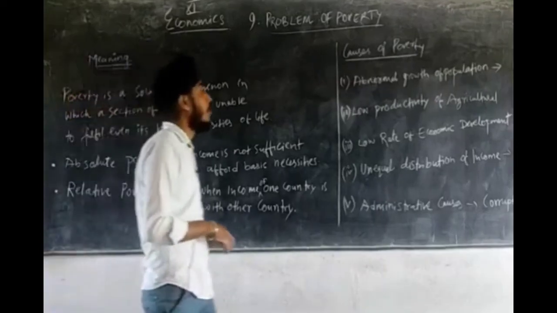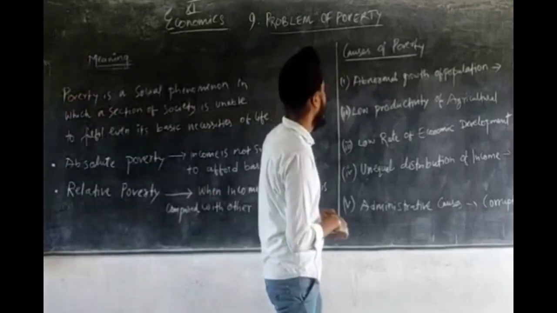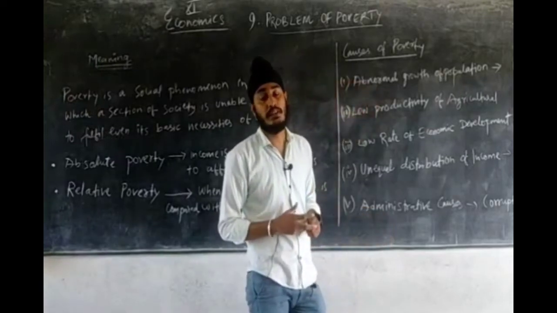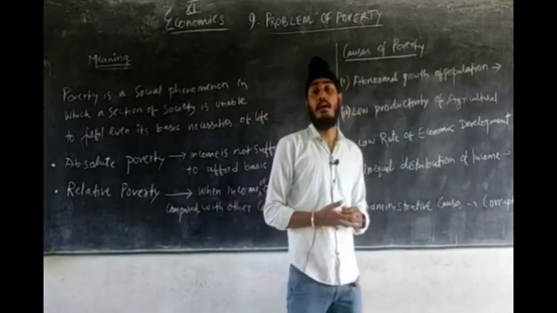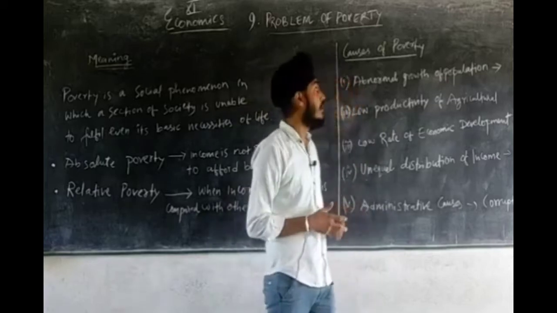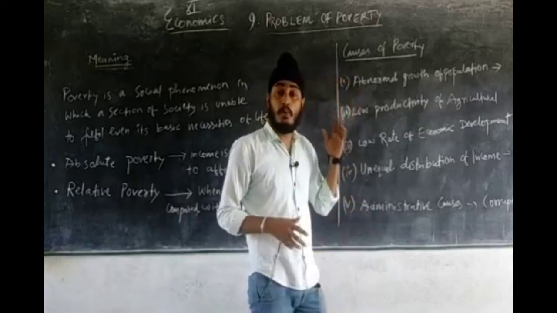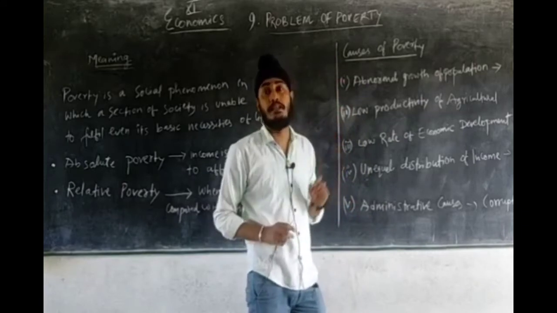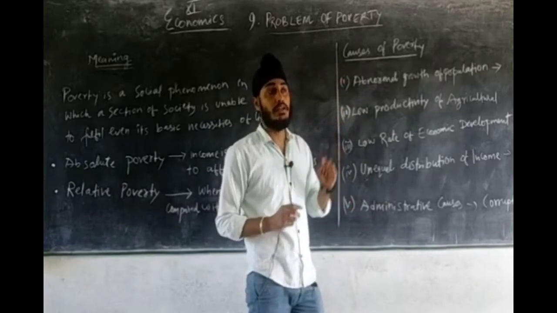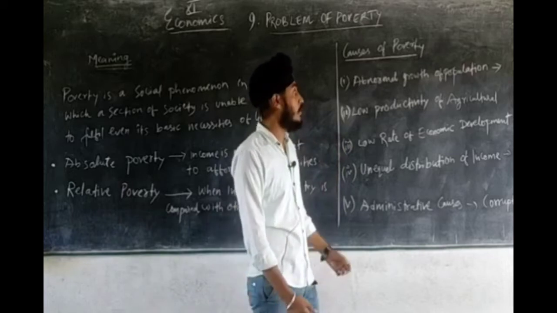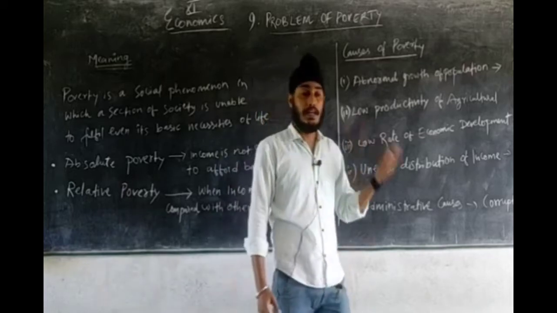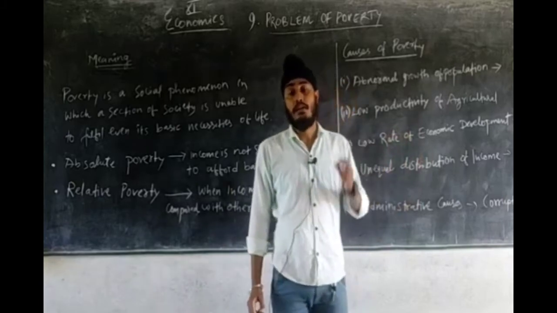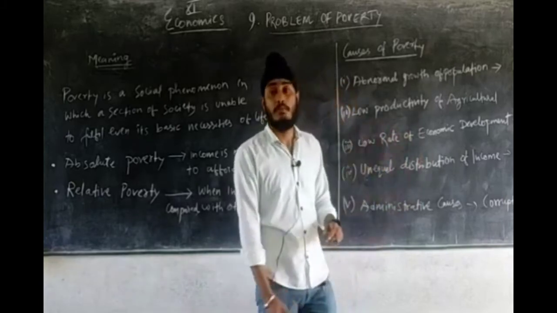Now we'll see some of the causes of poverty. So first is abnormal growth of population. Now when there is abnormal growth in population, it automatically will give rise to poverty, because the production doesn't grow in the same proportion, the graph of population and graph of production do not go at the same level. So what happens? There is chances of price rise. When the price rises, what happens? The purchasing power decreases, hence there is poverty.